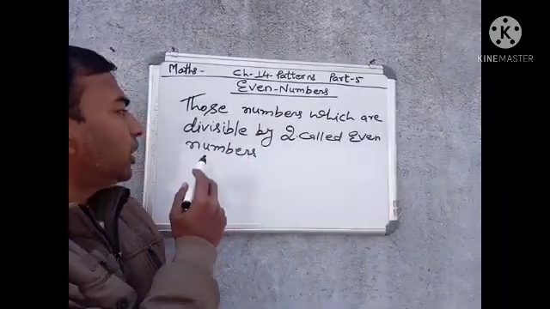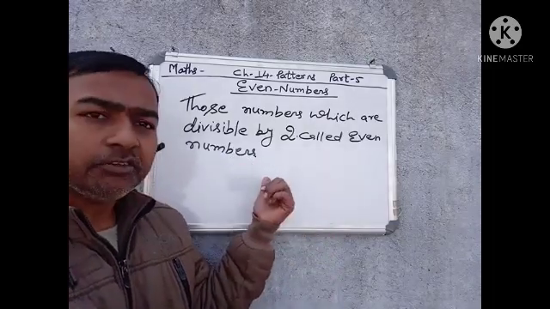Those numbers which are divisible by 2 are called even numbers. This is the definition of even numbers. Those numbers which are divisible by 2 are called even numbers.